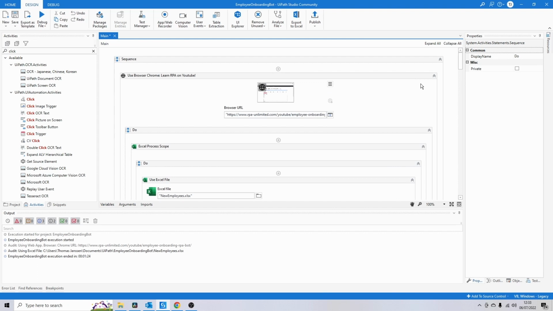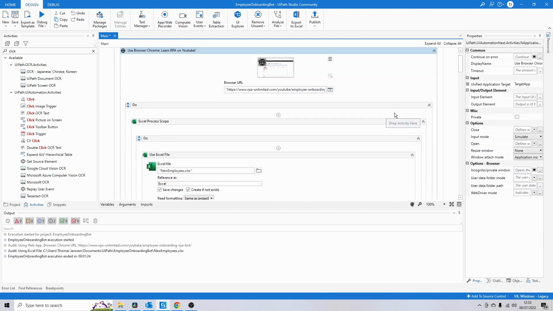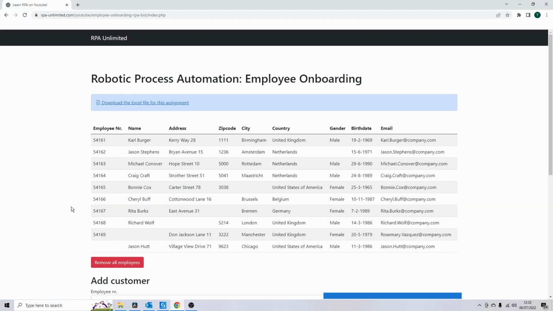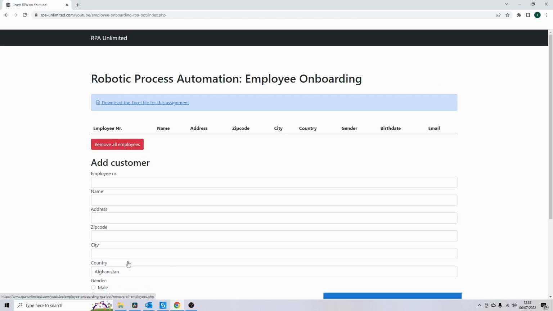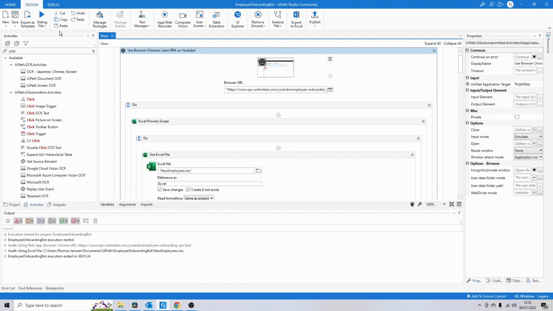So all our warnings disappeared and we have successfully changed the input method to simulate. By the way, this input method is also way faster. It's not only more stable. And let's now check if our bot is still skipping some fields. So I'm going to go back to the web application. I'm going to click on remove all employees and I'm going to start the robot again.